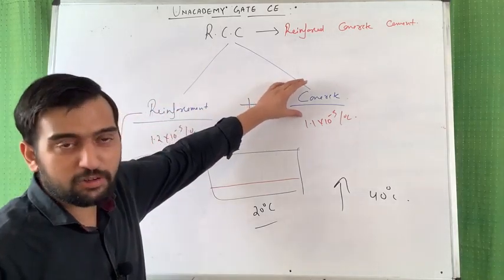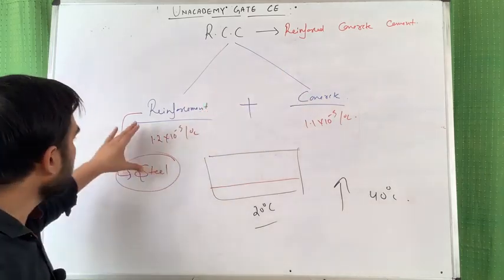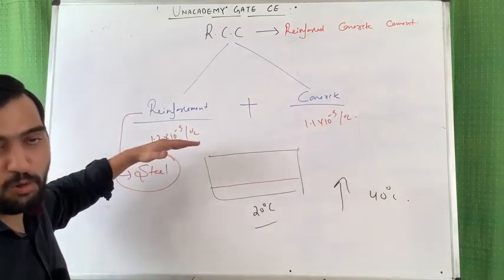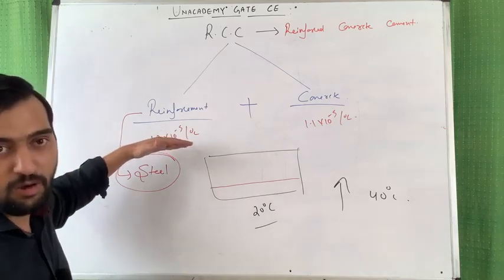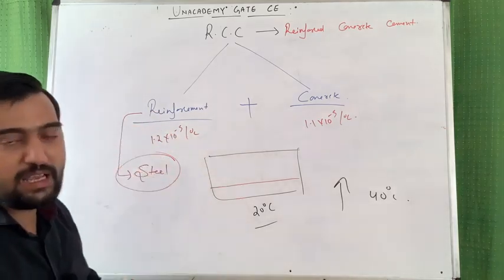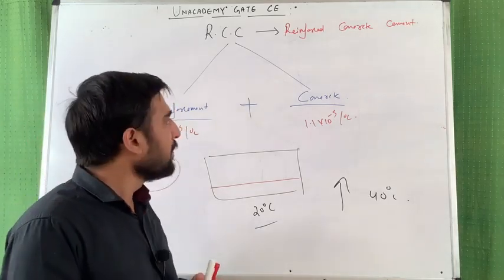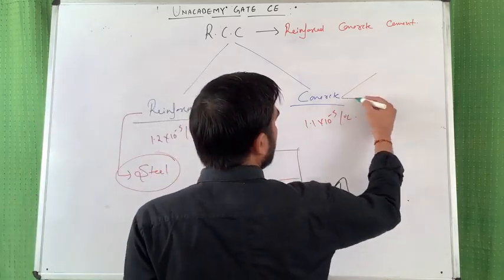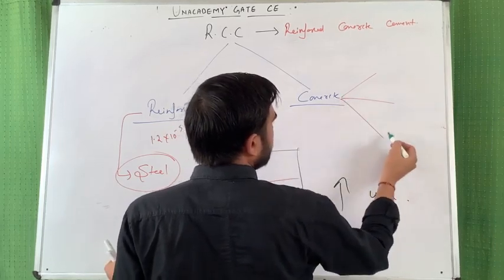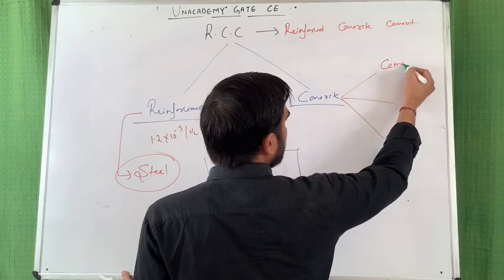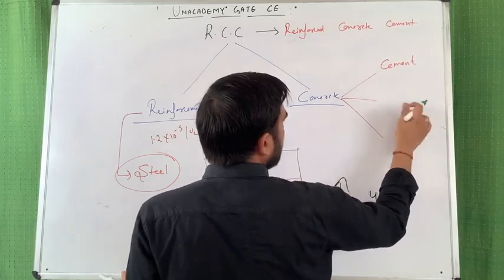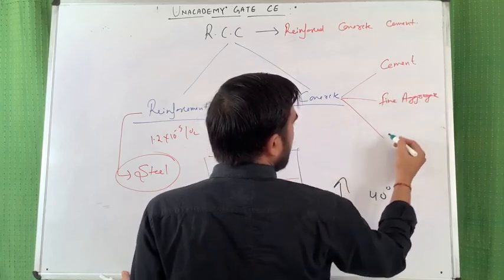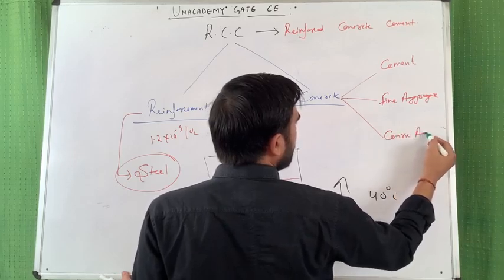Okay, so now we know steel is used as a reinforcement. Now, what is concrete? Concrete is again not a single material. Steel is a single material, which you manufacture in industry. Whatever sections come out of steel look exactly the same, they look homogeneous, but the same is not the case with concrete, because concrete is made up of cement, fine aggregate and coarse aggregate.